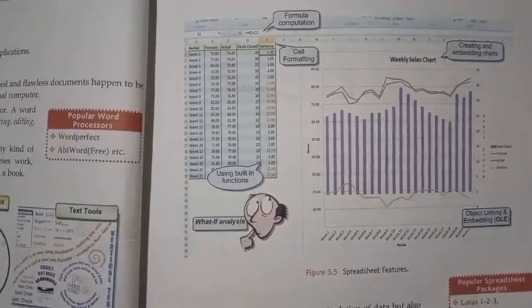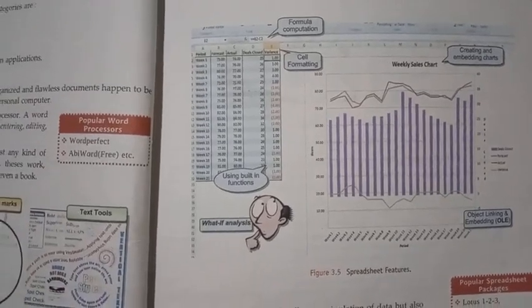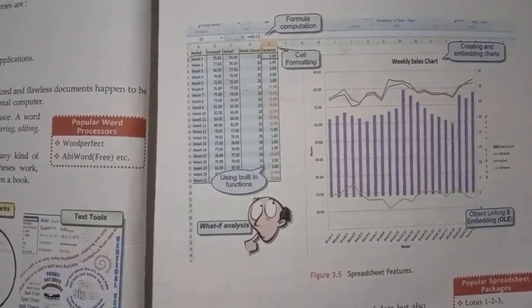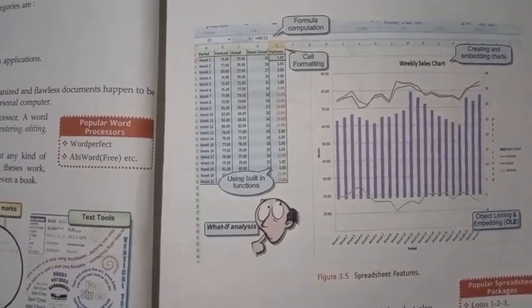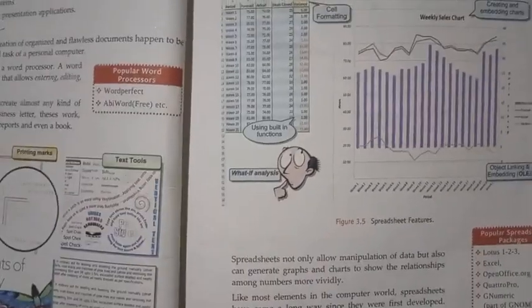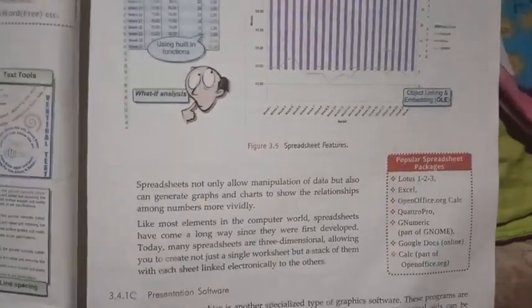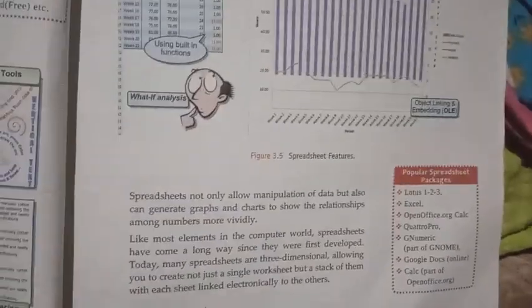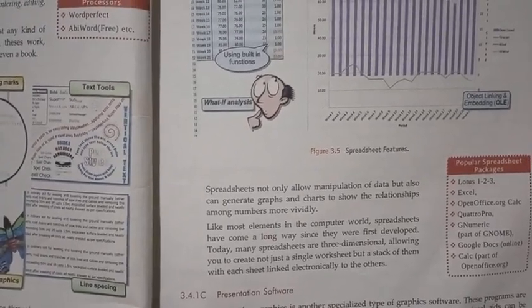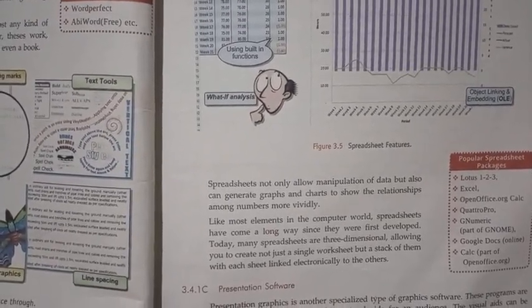These are the main operations of an electronic spreadsheet. Word processing, electronic spreadsheet, and presentation software we will study in coming chapters. There are separate chapters, so don't worry about it. You just need to understand the meaning of an electronic spreadsheet. Popular spreadsheet packages given here are Excel and OpenOffice Calc. Many applications are available.